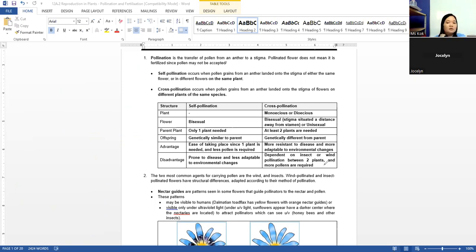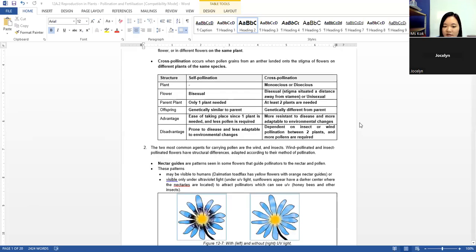So self-pollination has its own advantages and disadvantages. Cross-pollination also has its advantages and disadvantages. This one is frequently tested, so you need to memorize these two. Remember, they will ask for advantages and disadvantages of self and cross.